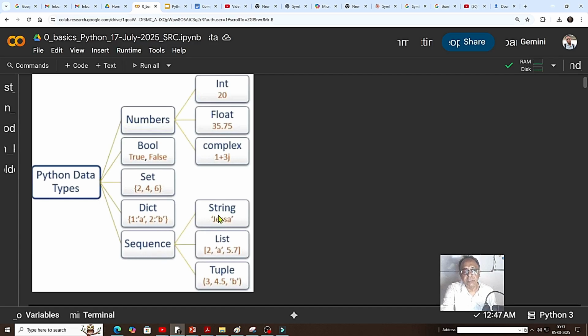And string is immutable. Whenever a string is changed, another string is created. List is mutable, it can be changed, and tuple is immutable. Numbers, the basic data types, are also immutable. So anytime you have to change something, new data is created, and in Python every piece of data is nothing but an object,